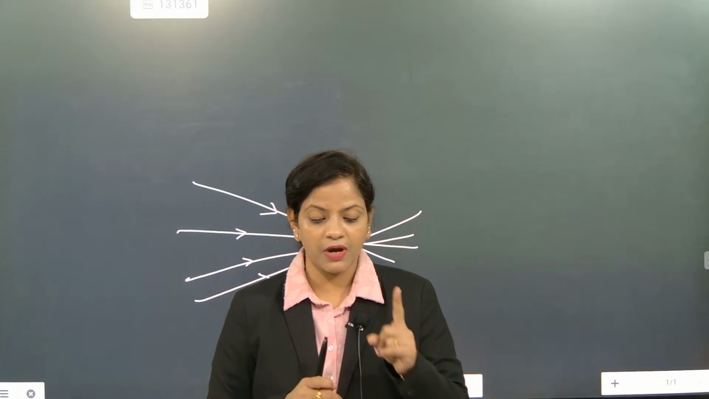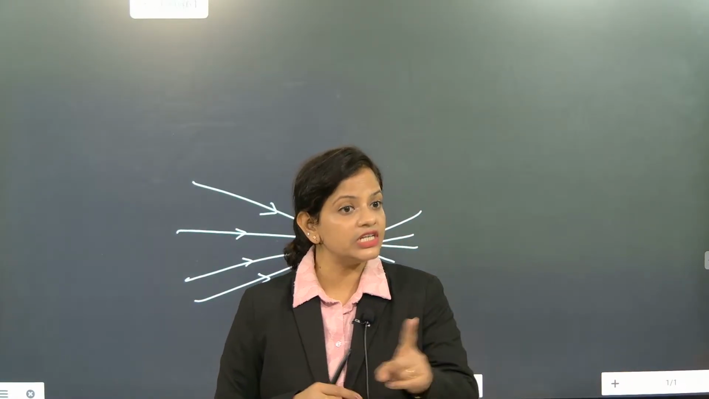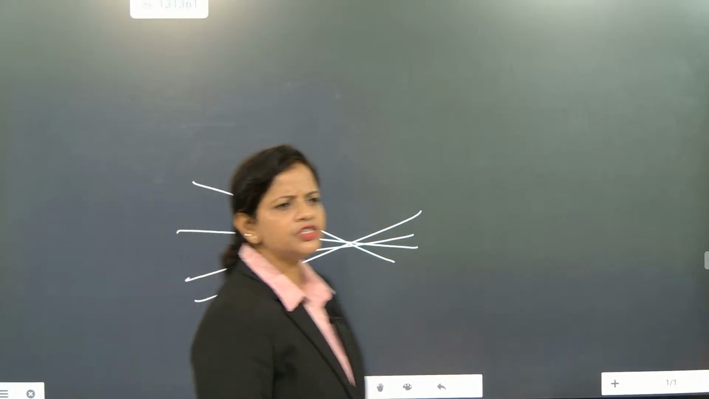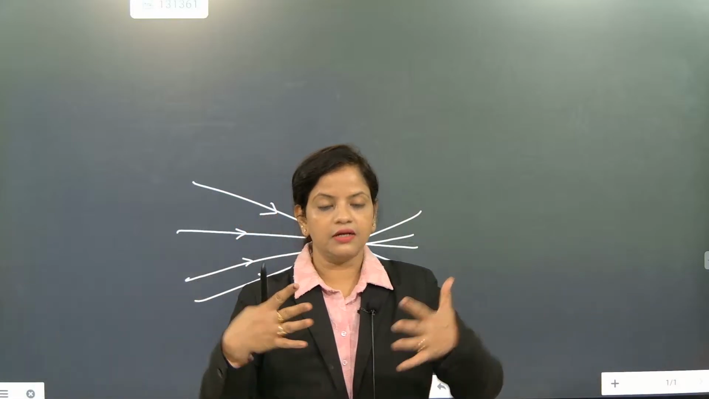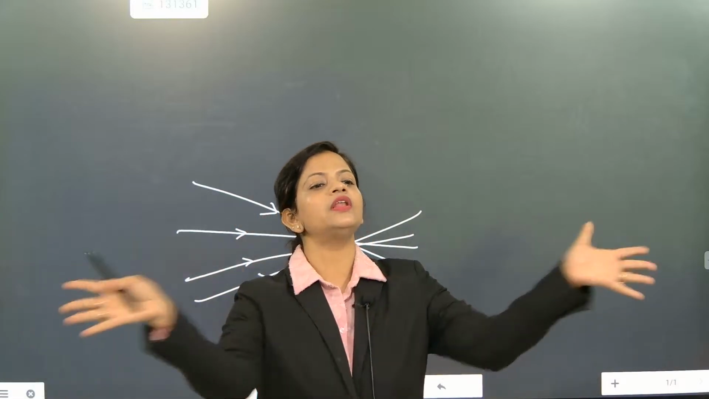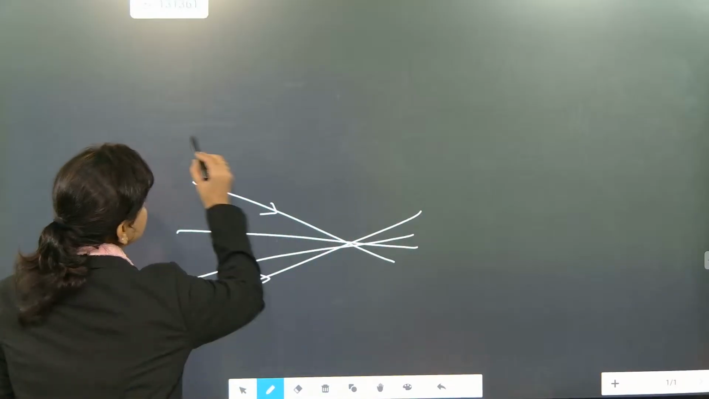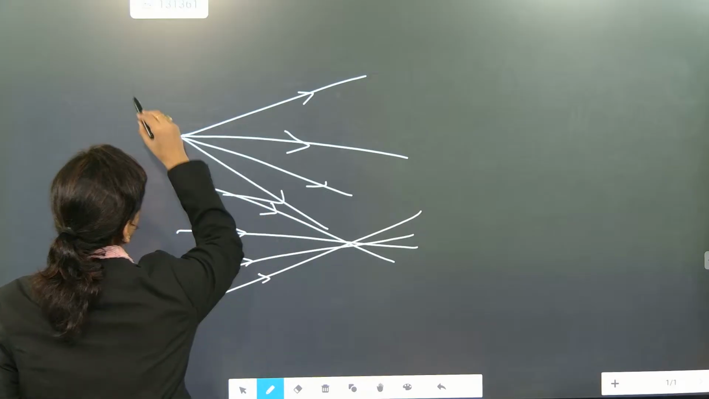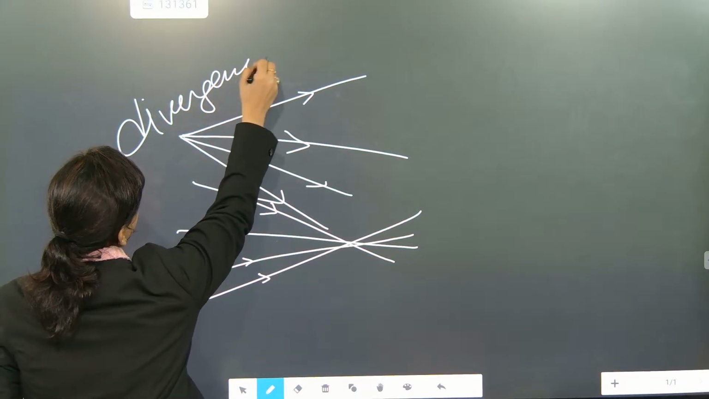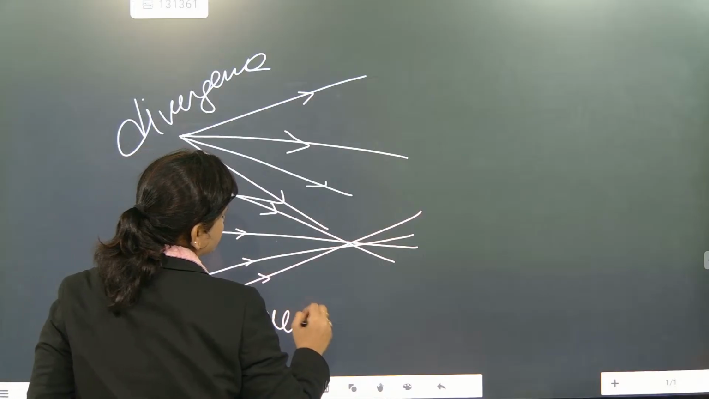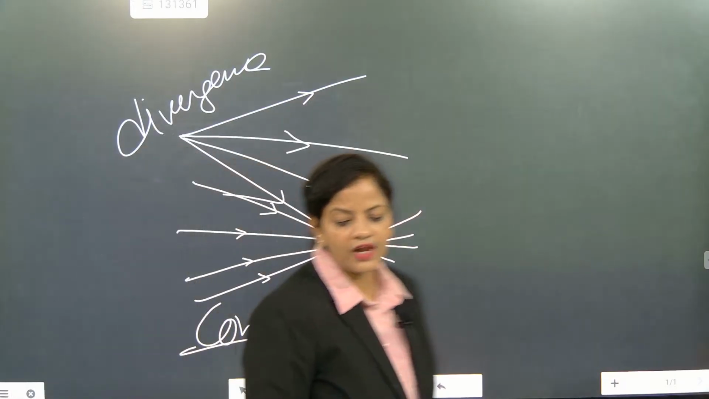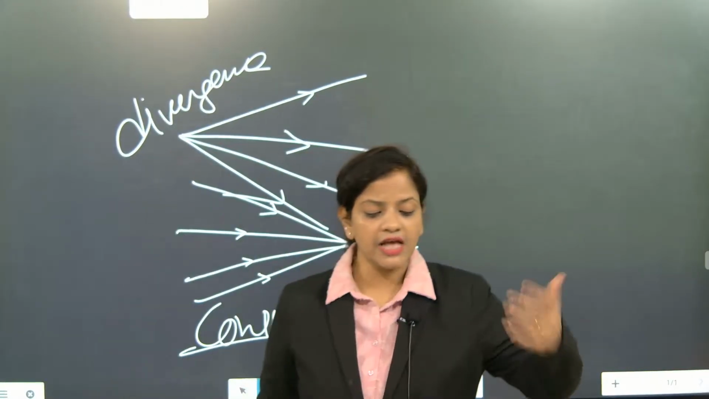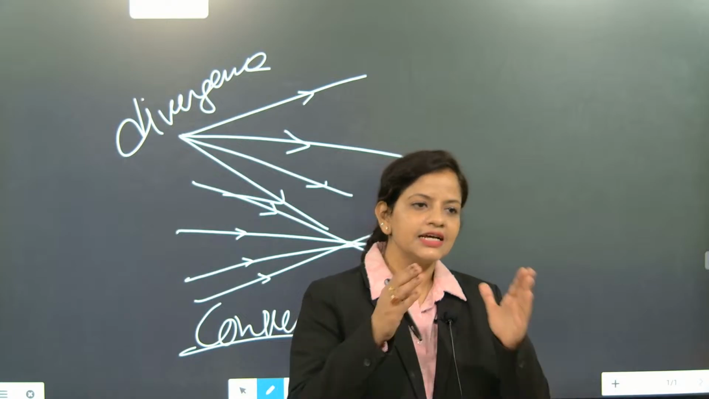Remember this part. This is called convergence. Then what is the meaning of divergence? Divergence means after coming from one source, the rays spread out in all different directions. So this is divergence and this is convergence. Convergence means when all the rays of light meet at a point, and the one which gets scattered is considered divergence.